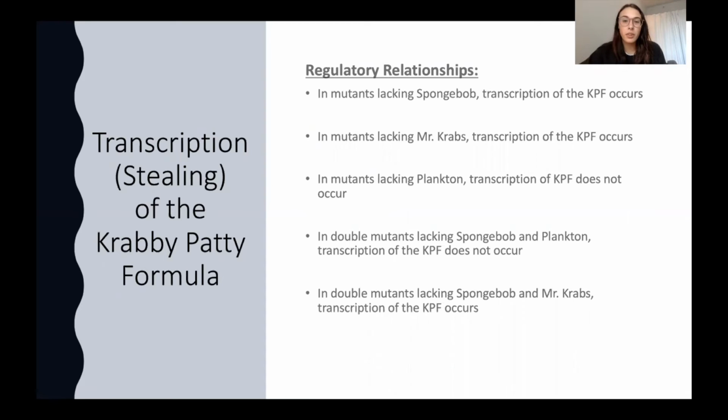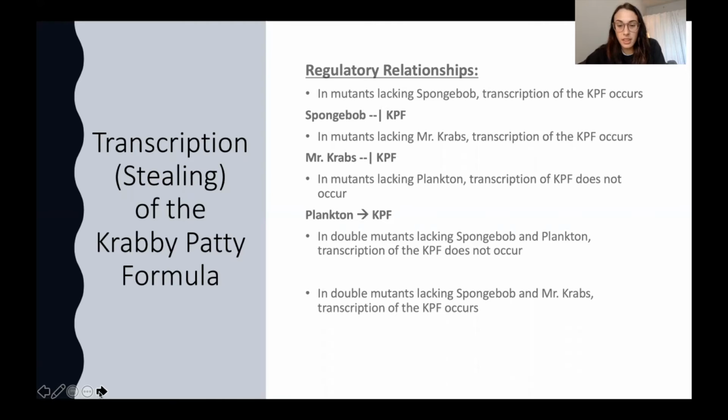So here's some regulatory relationships for the transcription or stealing of the Krabby Patty formula. So we can see that in mutants lacking SpongeBob, transcription of the Krabby Patty formula does occur. SpongeBob blocks the stealing of the Krabby Patty formula. In mutants lacking Mr. Krabs, transcription of the Krabby Patty formula occurs. So Mr. Krabs blocks the repression or the stealing of the Krabby Patty formula. In mutants lacking Plankton, transcription of the Krabby Patty formula does not occur. So Plankton activates the Krabby Patty formula or steals it.